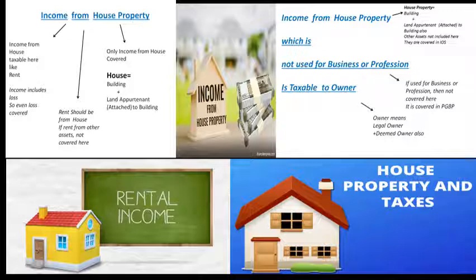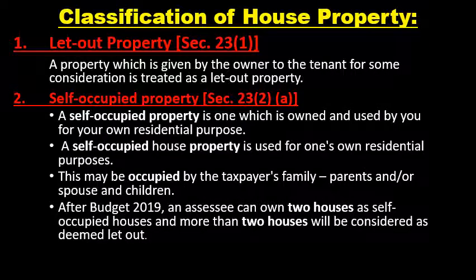Owner means legal owner and also the deemed owner. So it is assessable in the hands of the owner, the assessee, the person in whose name the house property has been registered. The legal owner is the liable person to pay the tax. That means the tenant is not the liable person to pay the tax. That's all the concept which I have explained in the previous class. That was just a recall. So today's class is related to the classification of house property or types of house property. Let's start with the classification of house property or types of house property.